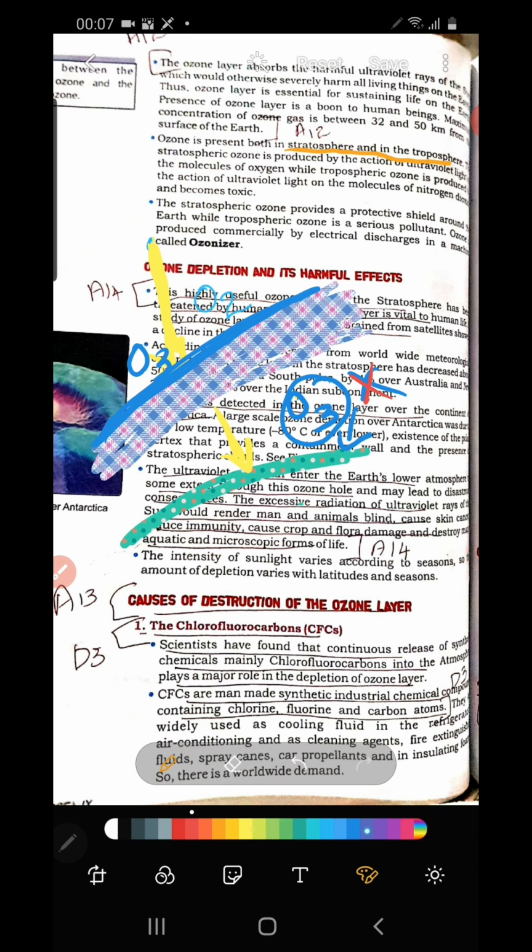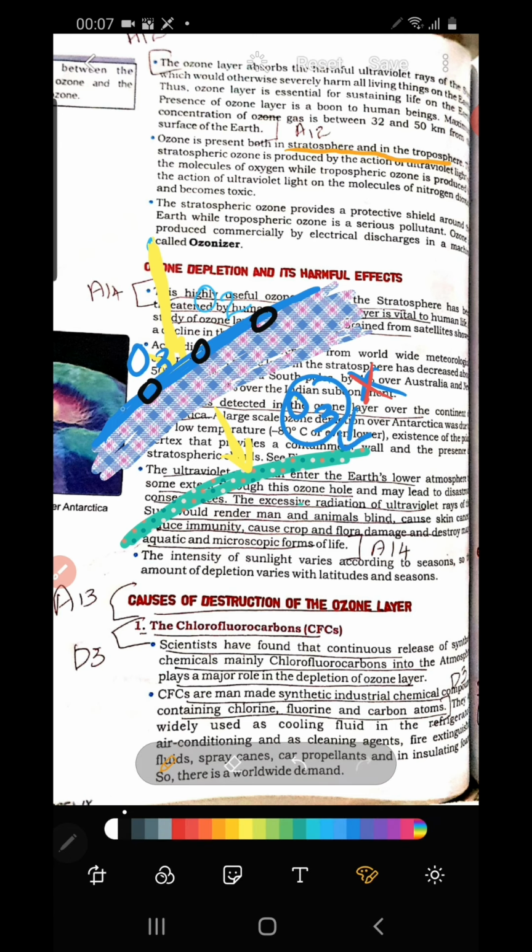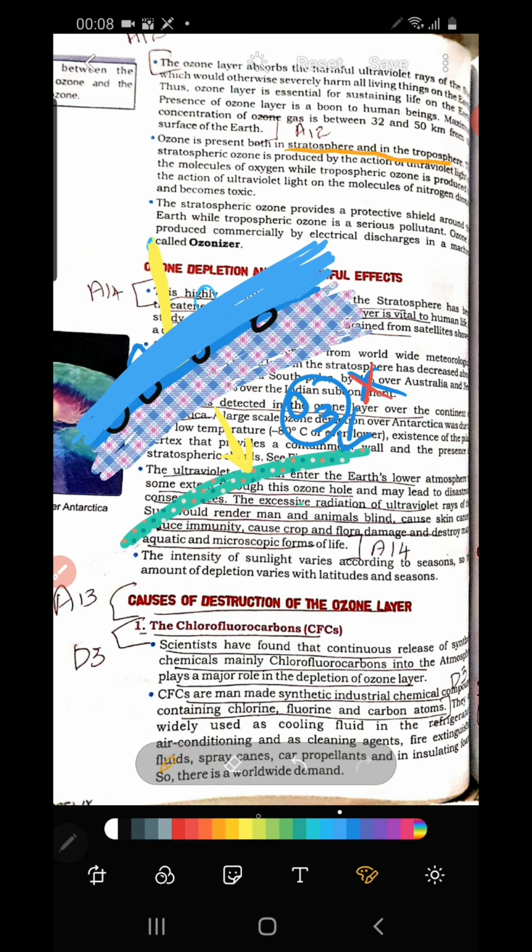Understood? But nowadays scientists say that a hole is appearing in this ozone layer. There started appearing a hole in this ozone layer, and this is a serious threat. How did this hole start appearing? There is depletion of this ozone layer. The ozone layer is a very thick layer, but nowadays, due to the thinning of ozone, thinning means depletion.